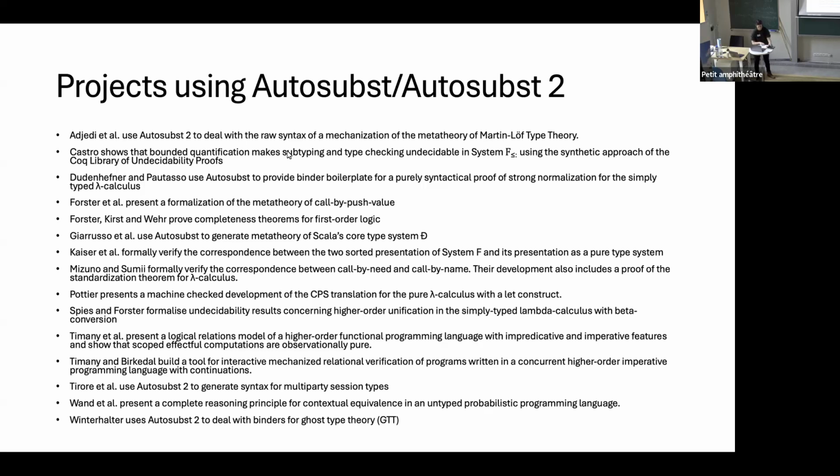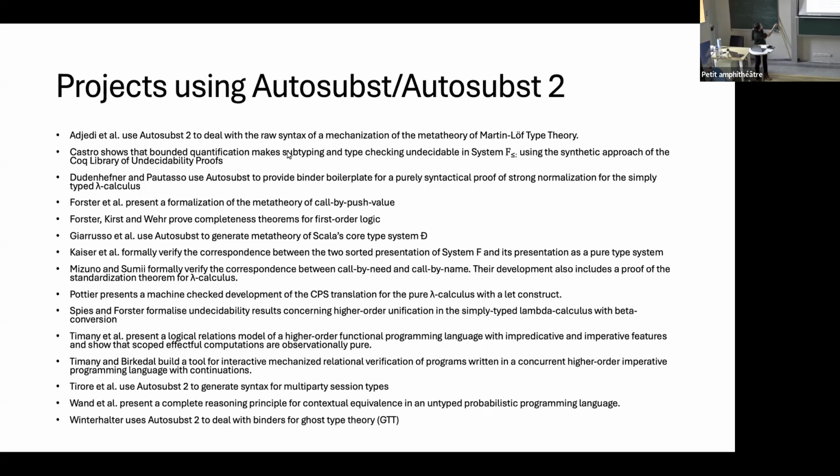It also informed, for example, an early version used functional extensionality to define the rewriting tactics. Later versions actually don't require it. And this was also informed because some of the developments were really keen on not having any extra assumptions. I mentioned that some of the developments basically use Autosubst as a basis and then do some changes or some additional definitions.